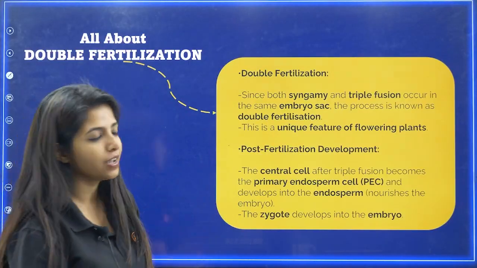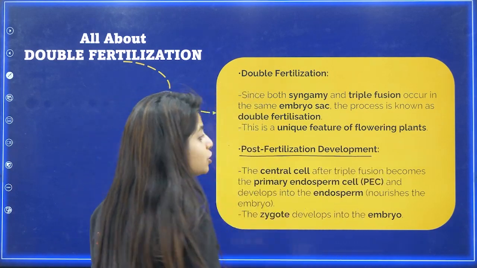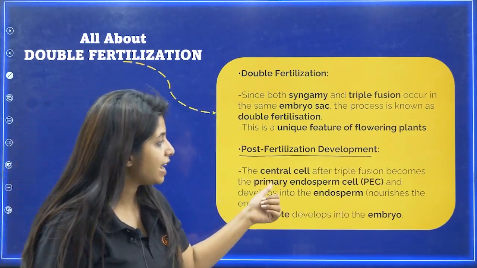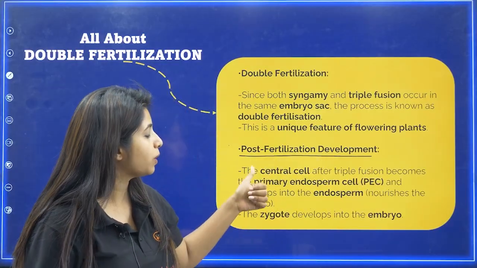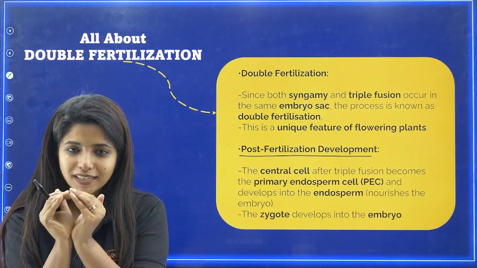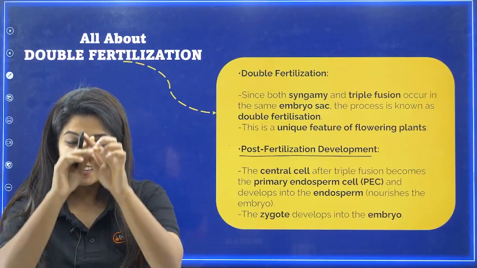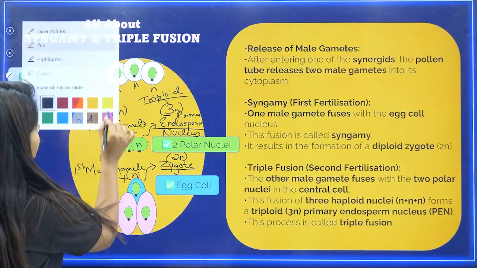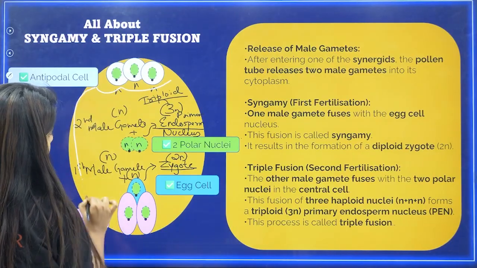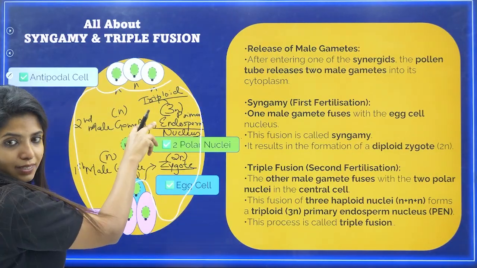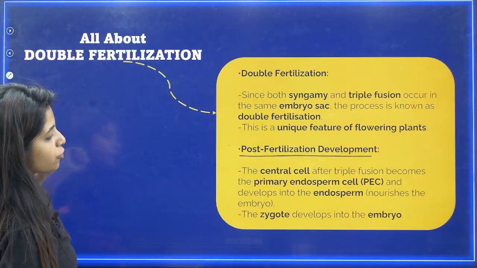Now what is the post-fertilization development that you can see after fertilization? The central cell after triple fusion becomes the primary endosperm cell. So the nuclei have all fused, it is the primary endosperm nucleus. In the central cell everything is happening, right? So obviously the primary endosperm nucleus belongs to this cell. This cell is known as the primary endosperm cell.